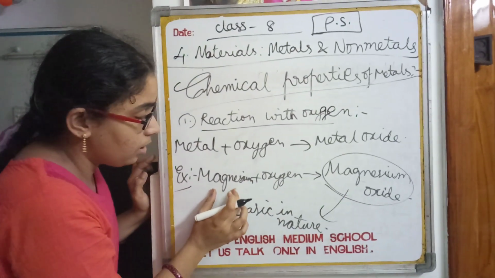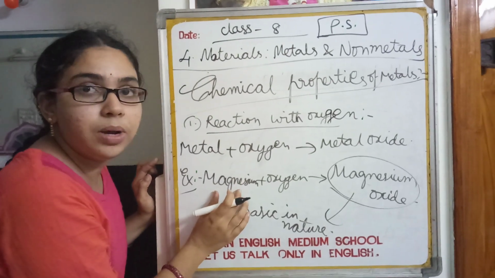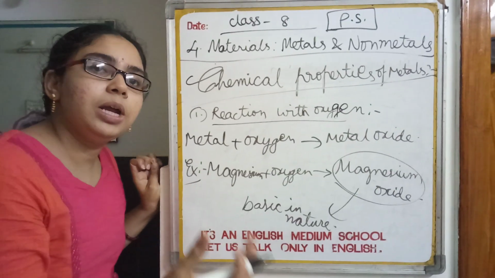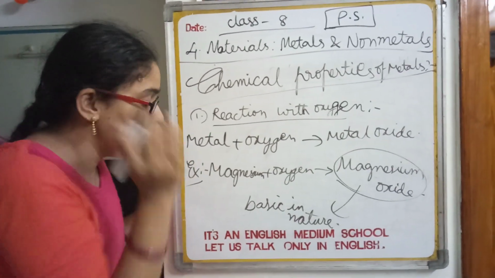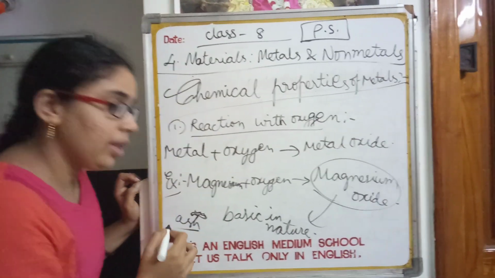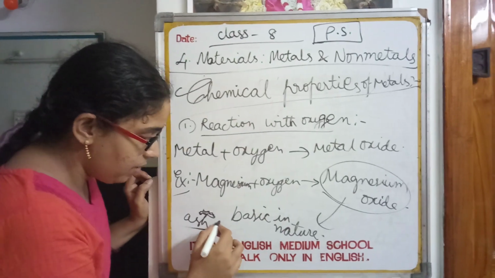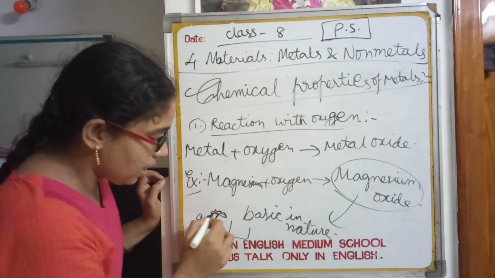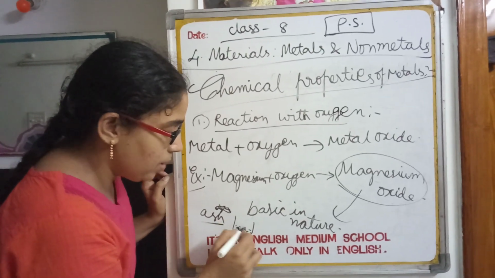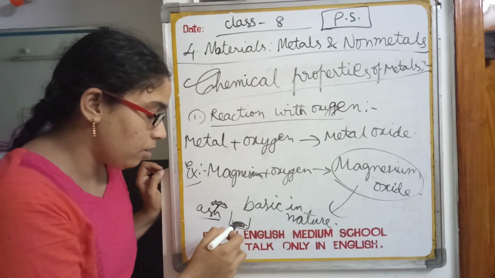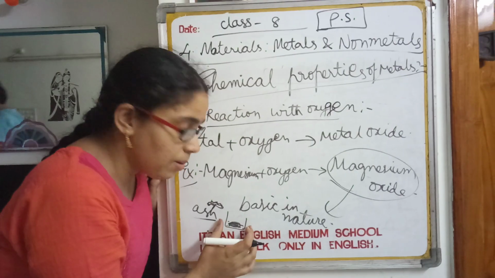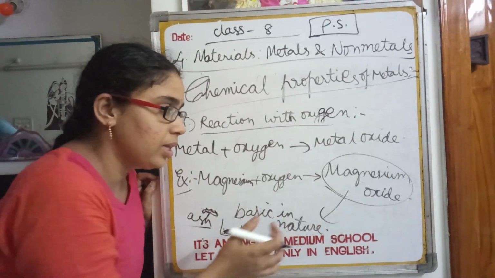When we burn magnesium ribbon in oxygen, it burns with a brilliant white flame, and after burning it may leave some ash. That ash is nothing but magnesium oxide. When we take a small beaker, add some of the ash and mix it with a little quantity of water, we get magnesium hydroxide, that means the solution of this magnesium ash.